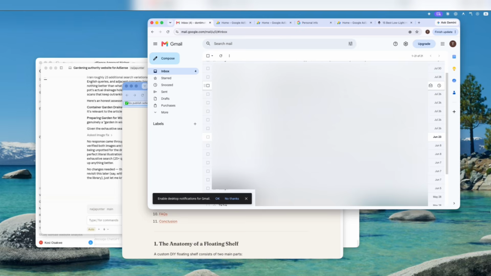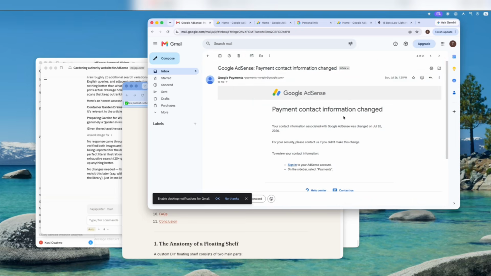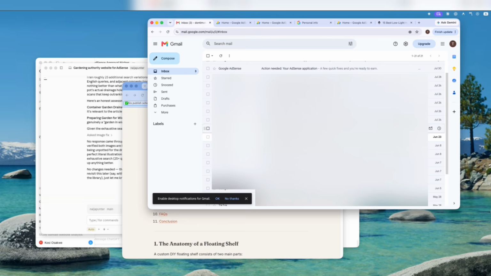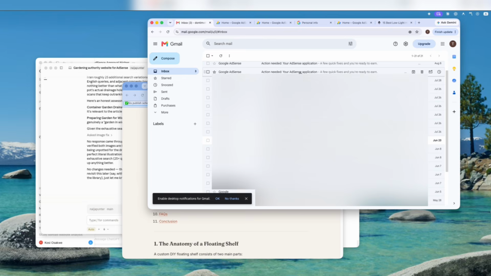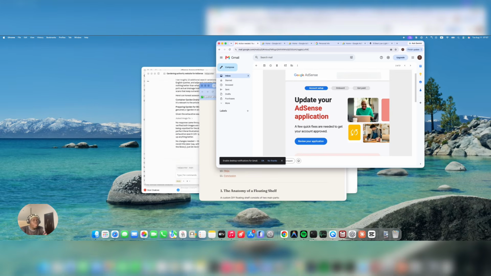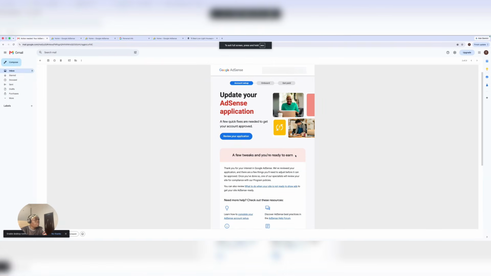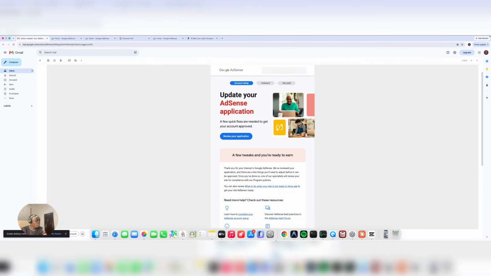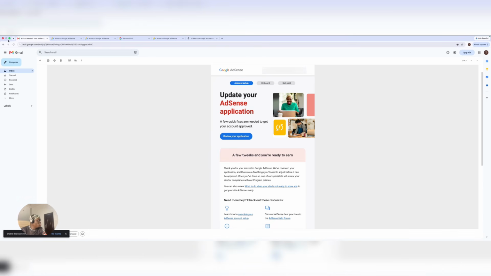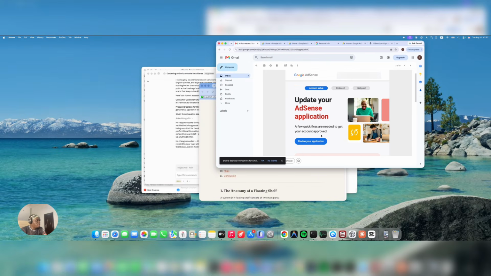After we added it, Google says payment contact information changed, which is normal. That was around July 26th. After that, we waited for about 7 days or thereabouts, and Google gave us feedback. It said action needed. Normally when you apply on the first attempt, they don't usually approve you. I'm not saying they cannot approve you on the first attempt, but most times they leave you pending. They give you some random reasons why you were not approved, which most times is not actually true. But again, it's just part of the process.